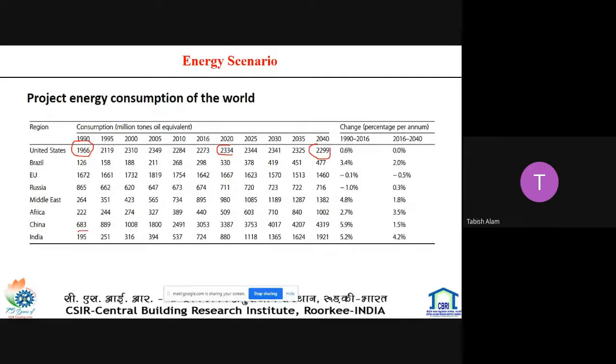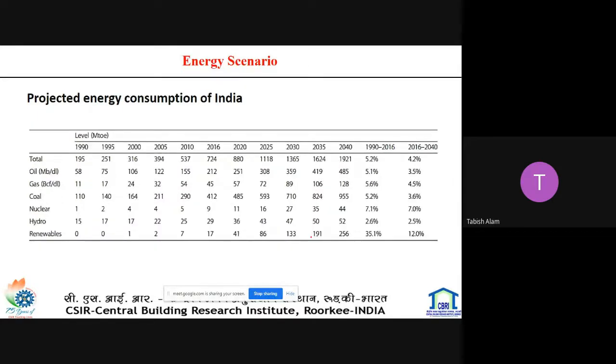In a similar manner, the energy consumption of India is also increasing. This is the energy consumption of the world, and this is the energy consumption projection of India.